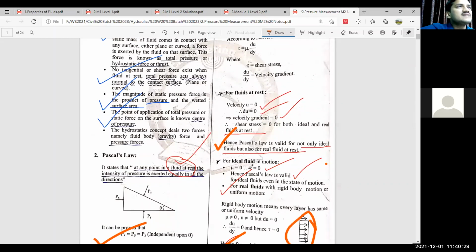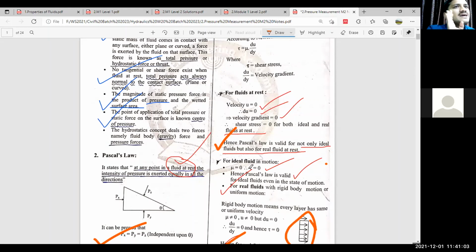That is the thing. Then the second situation is ideal fluid in motion, and we know that ideal means it will not have any fluid property, so its viscosity is zero. As viscosity is zero, its shear stress is zero, so Pascal's law is valid. For ideal fluids in a state of motion, Pascal's law is valid. But if you want to check with real fluids, real fluids will have fluid properties, so their dynamic viscosity will not be zero.